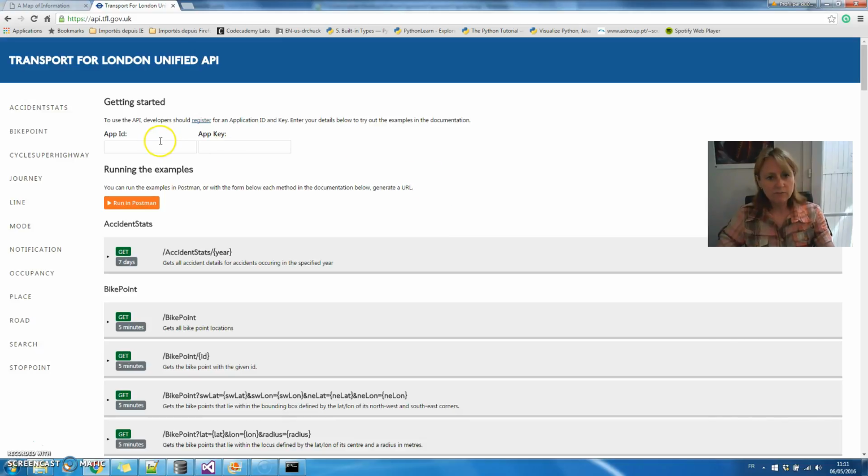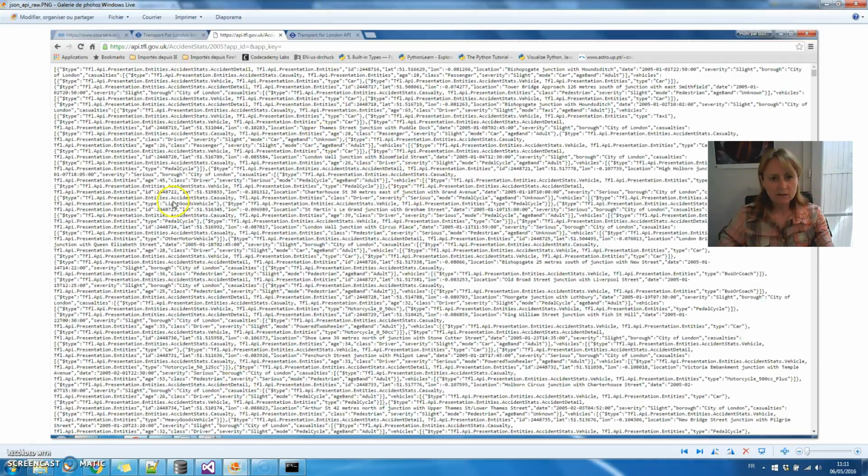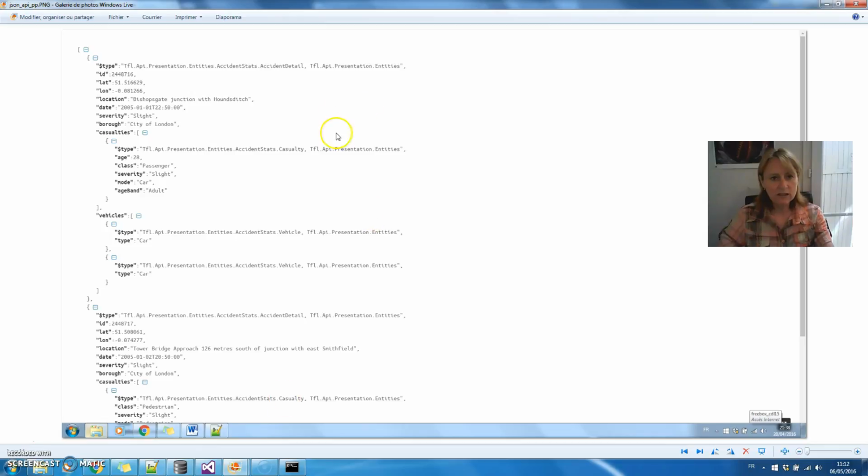So before I could do that, I had to apply for an app ID and an app key, which came very quickly. And when I had that, I could look at the data, which is JSON and not easy to read, but pretty printed out, it's very easy to read, and meant that I could see how to find the information that I wanted.